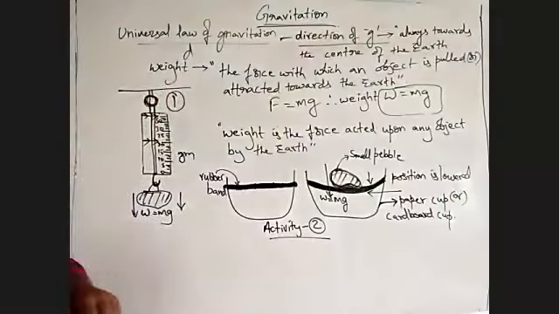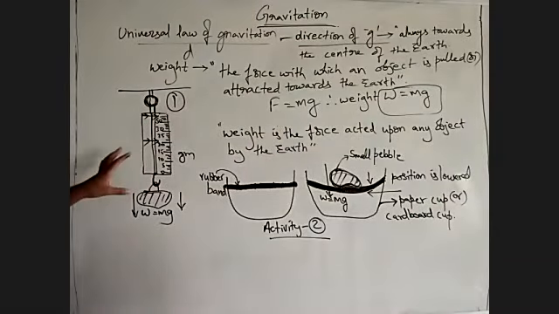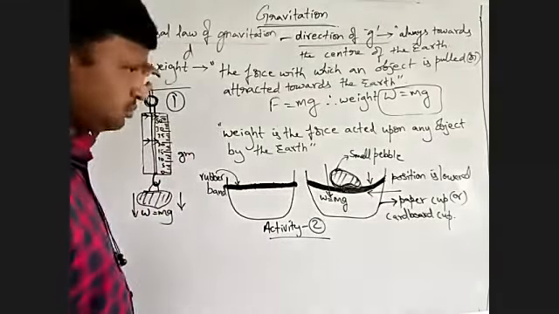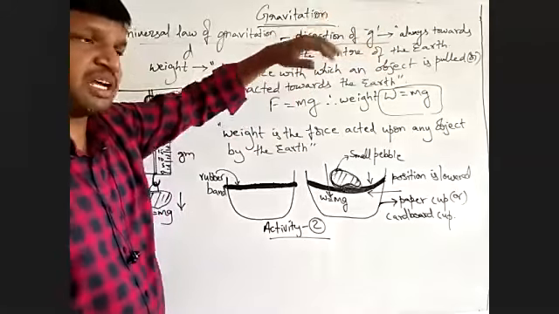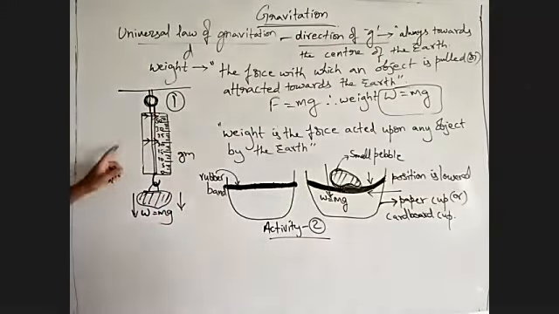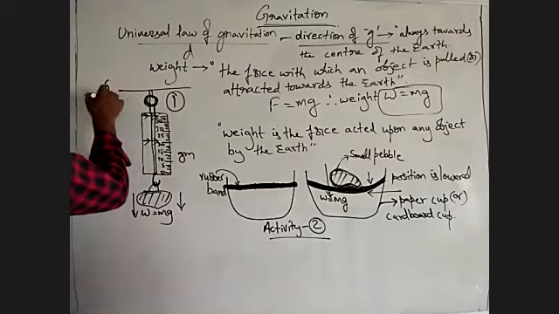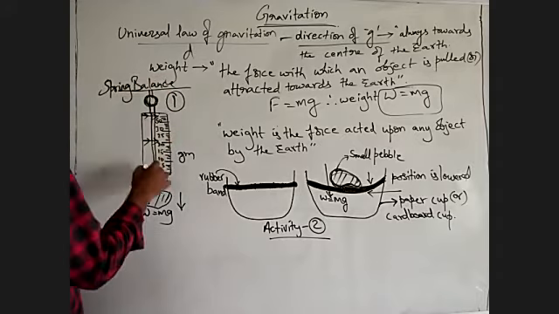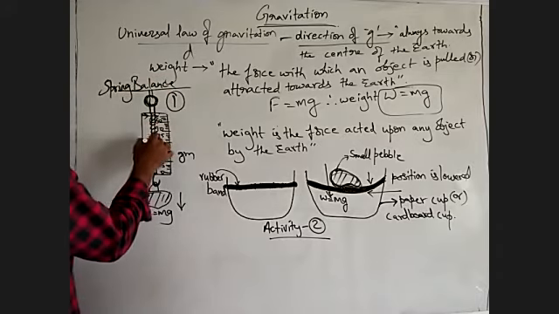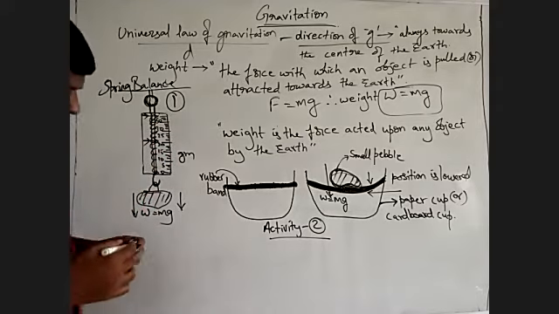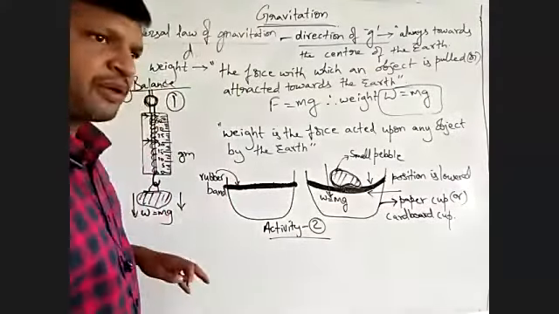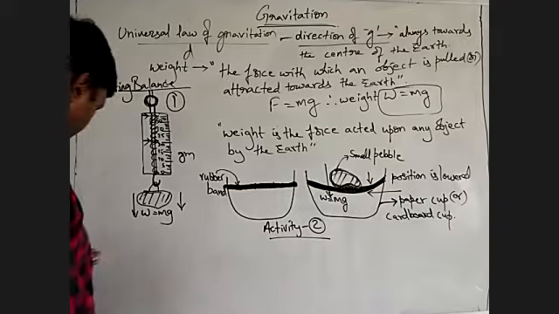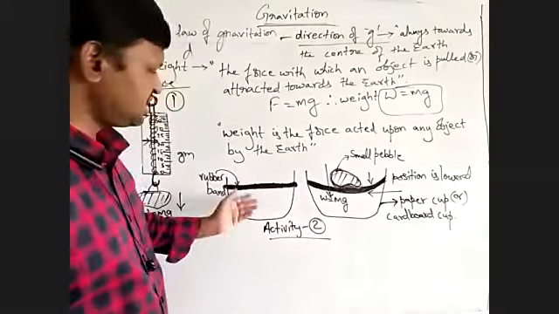So here, first what did you do? You noticed the weight of this particular object, and then you were told to leave it from a certain height and notice the reading on the spring balance. Okay, this is the spring balance, because a spring will be here. So that spring is giving you the weight of this particular object that is hanged to it. Yes or no? Right. So this is the next activity.